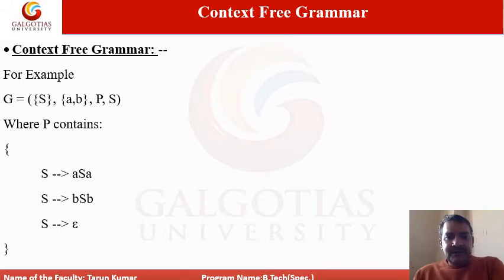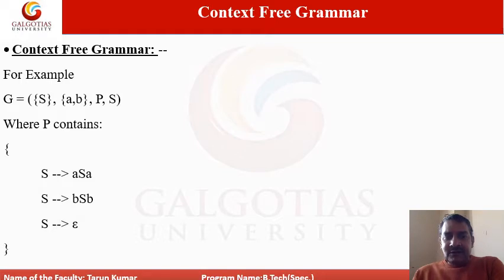Then T is what? The terminals. You can see small a, small b, or null. These are the terminal symbols. You write them separated by commas, a comma b, within the parentheses, but null is never considered a terminal symbol, so you won't include null in the terminal set.